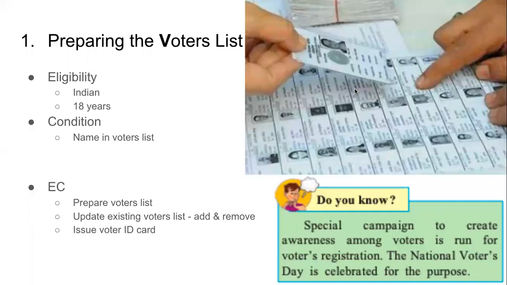And if this is the case, someone has to ensure that the list exists, the voters list, and that work is done by the Election Commission. So Election Commission doesn't go door to door to find out who is 18 years of age. No, it is our responsibility as citizens to register ourselves as voters. When we register, we get a voter ID card. When we register, we tell who we are, when we were born, where we live. Based on that, our name appears on the right voters list.